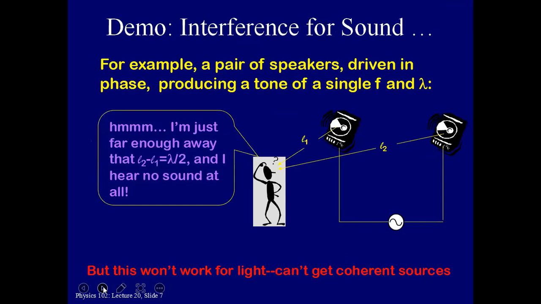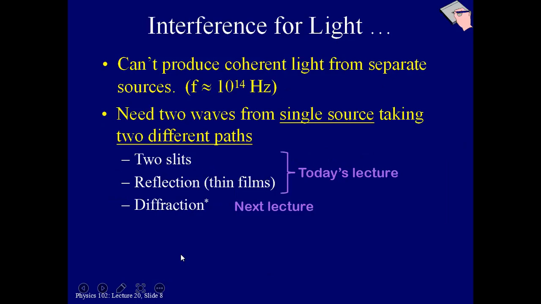Now interference for sound. For example, a pair of speakers driven in phase producing a tone of a single frequency f and wavelength lambda. If I stand at a point where L2 minus L1 equals lambda by 2, I hear no sound at all. But this won't work for light, we can't get coherent sources. So for light, we can't produce coherent light from separate sources, at frequencies of 10 to the power 14 hertz. We need two waves from a single source taking two different paths: two slits, reflection and diffraction. So this is today's lecture, and in the next one we will also discuss this.